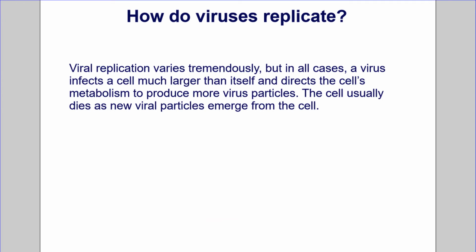How do viruses replicate? Viral replication varies tremendously, but in all cases, a virus infects a cell much larger than itself and directs the cell's metabolism to produce more virus particles. The cell usually dies as new viral particles emerge from the cell.